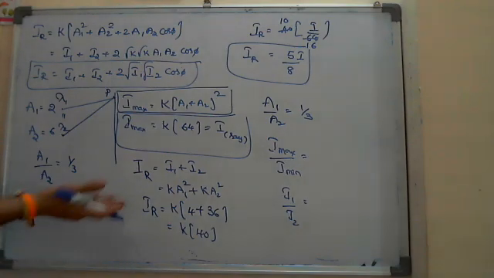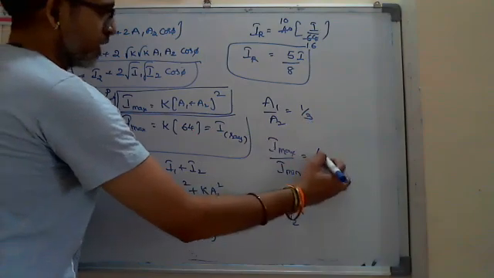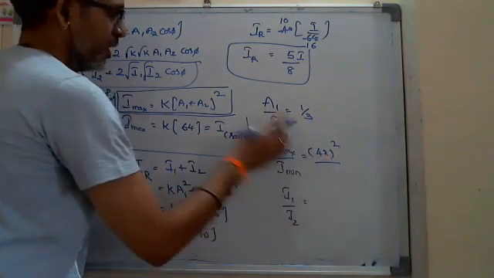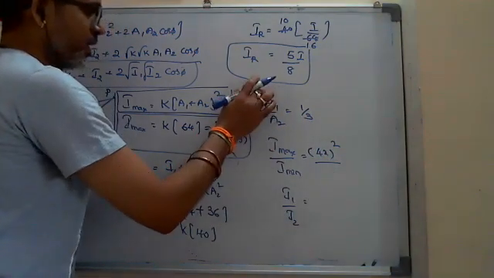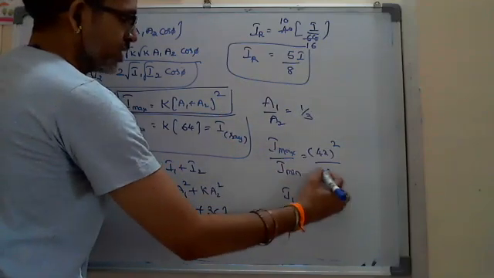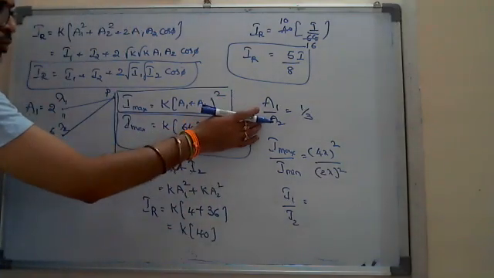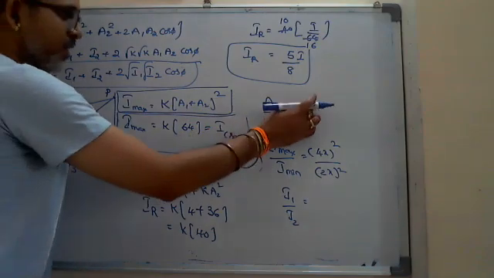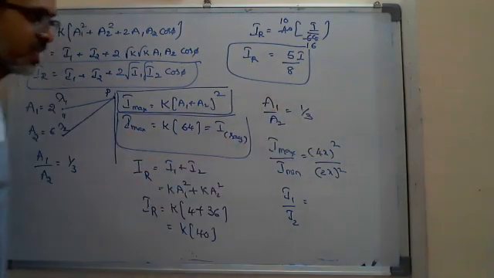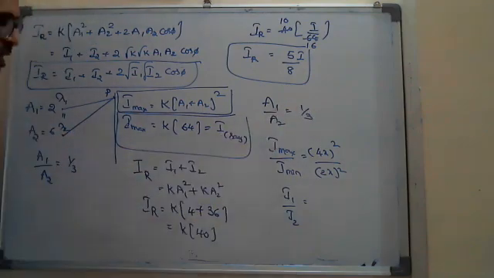By using I max means (A1 plus A2) whole square, that is (1 plus 3), 4x whole square, by here (A1 minus A2) or (A2 minus A1) whole square, 3 minus 1 is 2, 2x whole square. Okay, this is a ratio, Nana. Amplitudes are not given, so A1 I am taking as 1x, A2 I am taking as 3x. And k in the ratio gets cancelled. So finally I will get some answer there. Okay, there is no problem.